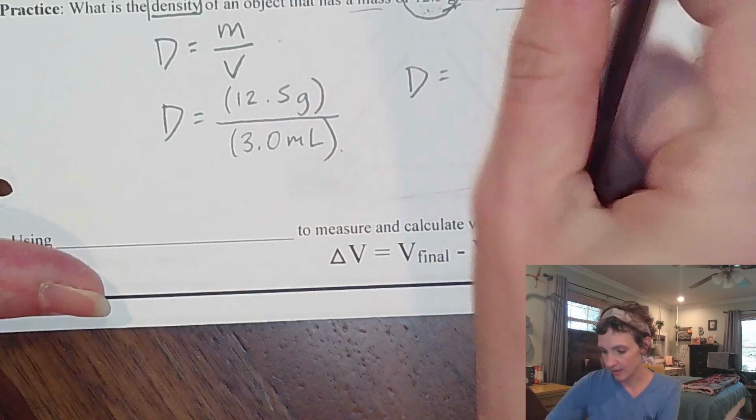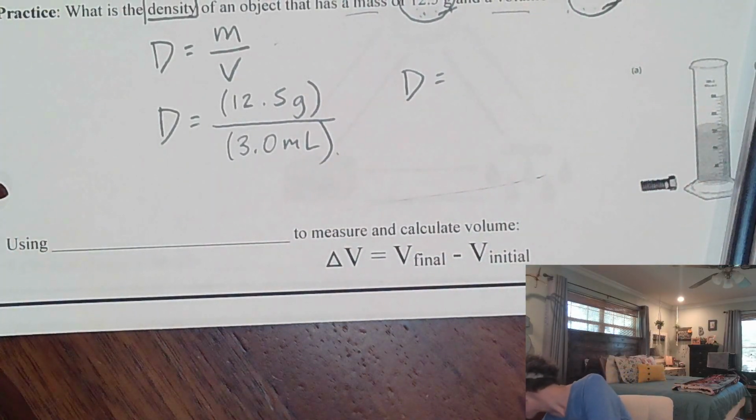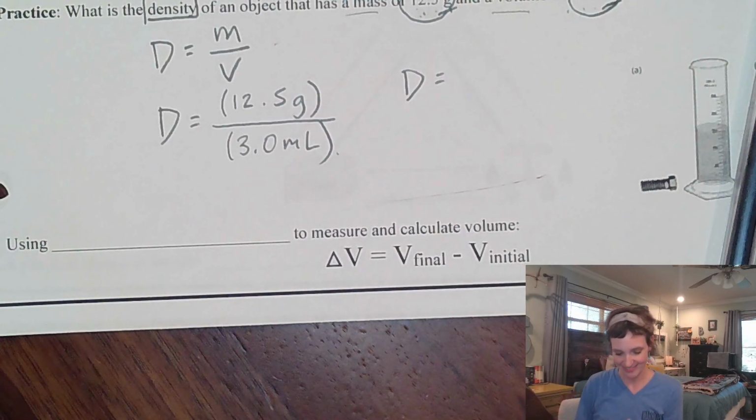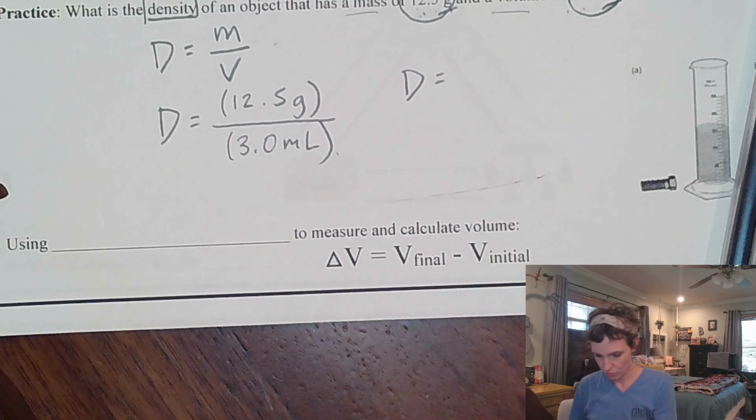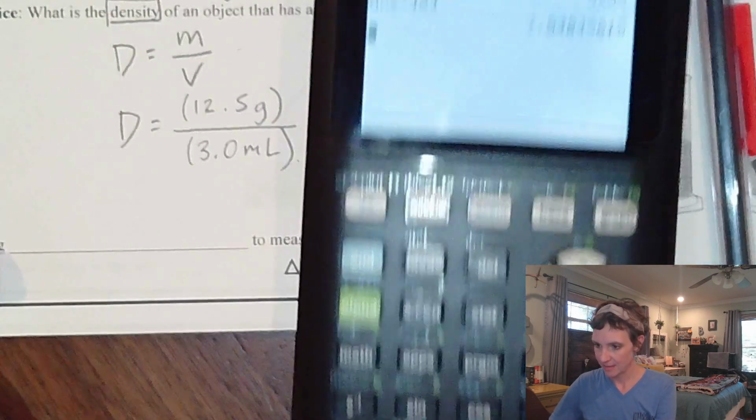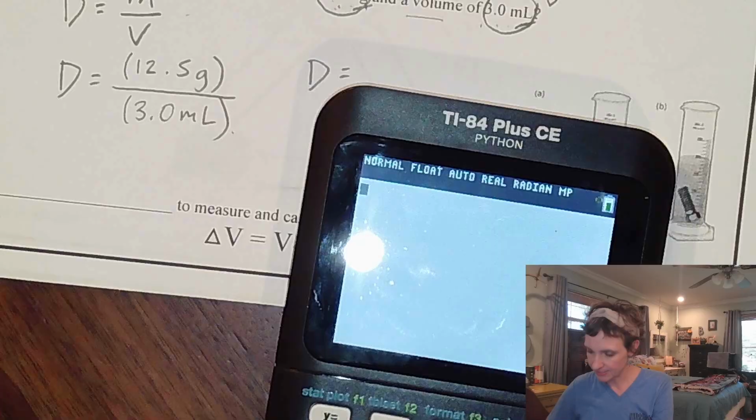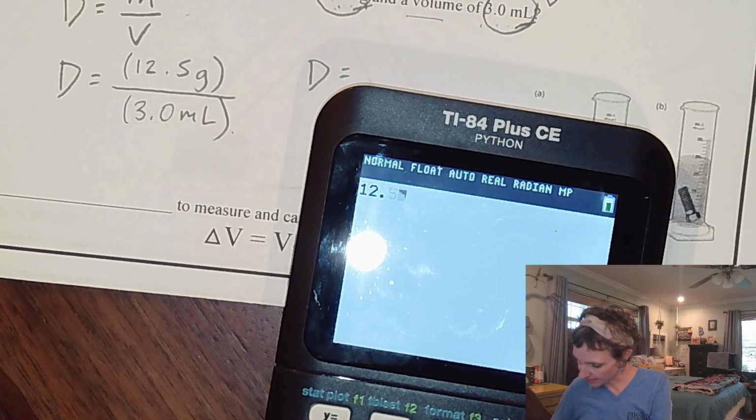So then I grab my calculator. I was not prepared. Let me see if I have my calculator. I do have my calculator. Okay, here we go. Let's get her out. Let's see. There she is. So I'm ready to plug in these numbers. I have 12.5 divided by 3.